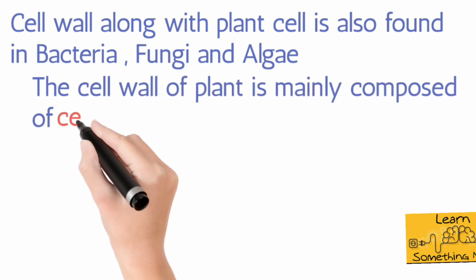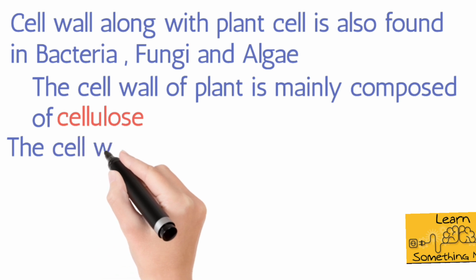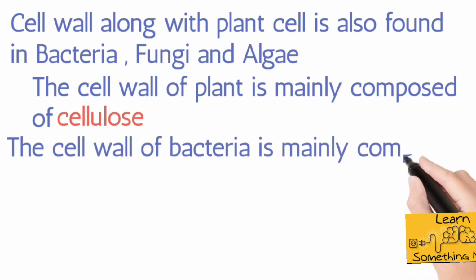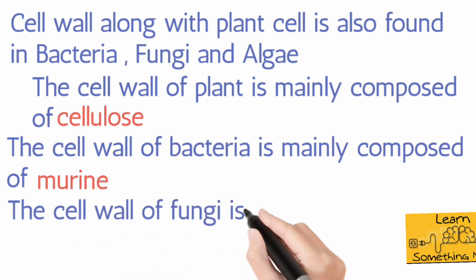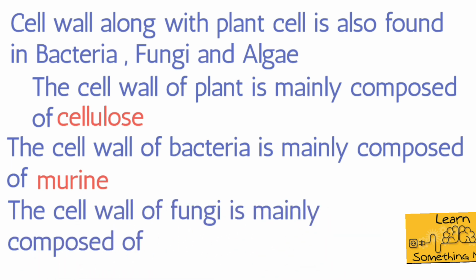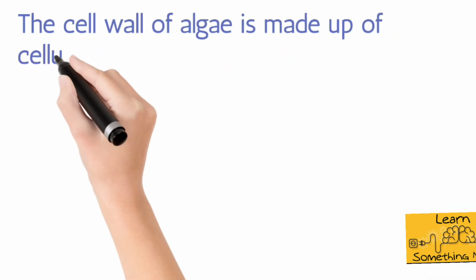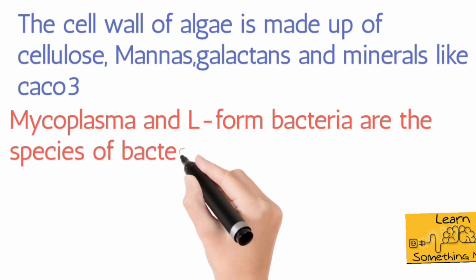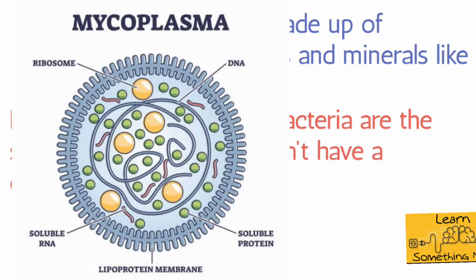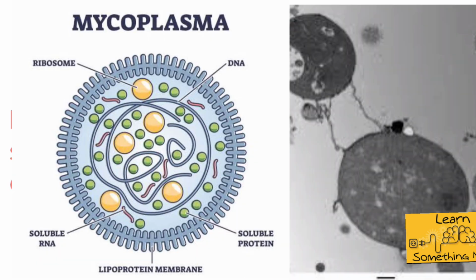The cell wall is composed of different things in different organisms. The cell wall found in plants is mainly composed of cellulose. The cell wall found in bacteria is mainly composed of peptidoglycan, also known as murein. The cell wall found in fungi is mainly composed of chitin. The cell wall found in algae is made up of cellulose, mannose, galactans and minerals like CaCO3. Mycoplasma and L-form bacteria are species of bacteria that do not have a cell wall.